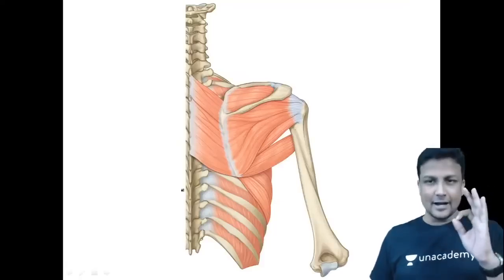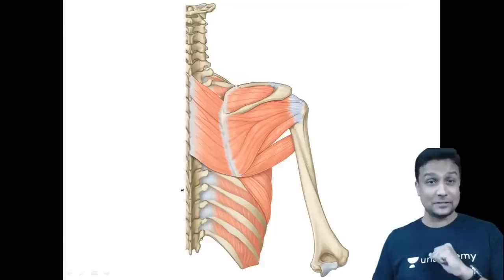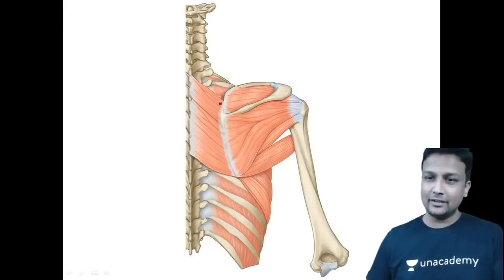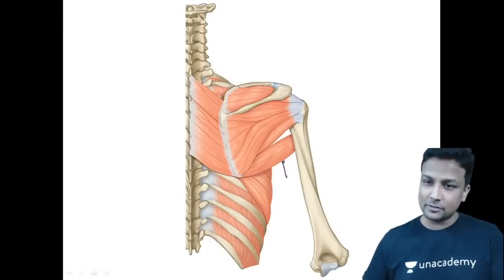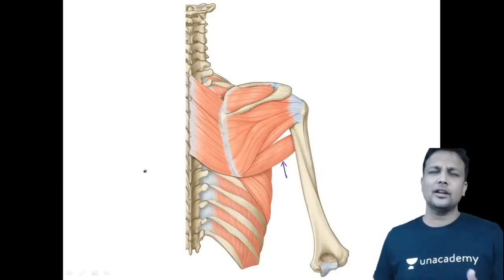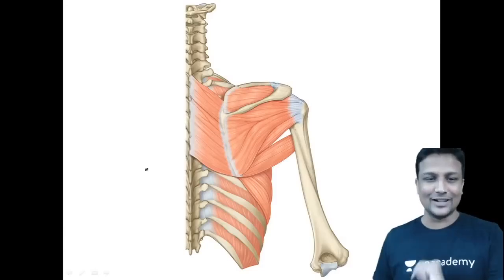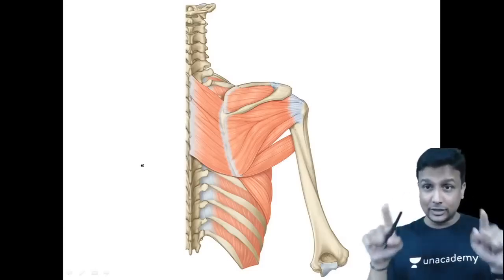Next one, guys. Another very, very important question. This one is image based. Last year 2019, this image was given and this muscle was marked here. And they have asked just a simple question. What is the name of the muscle marked there? What is the name of this muscle, guys? Welcome. How to identify? I'll tell you this one.